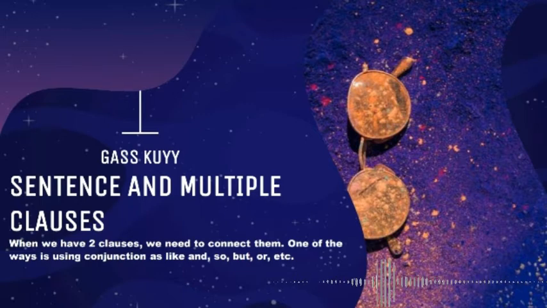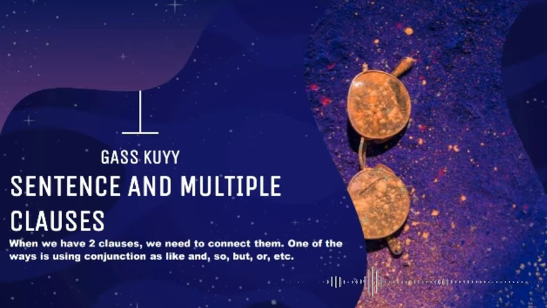And here we go. Well, the first is sentence with multiple clauses. Sentence with multiple clauses refers to sentences consisting of more than one clause. When we have two clauses, we need to connect them. One of the ways is using conjunction, such as and, so, but, or, etc.